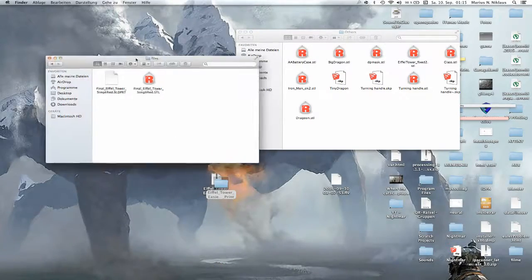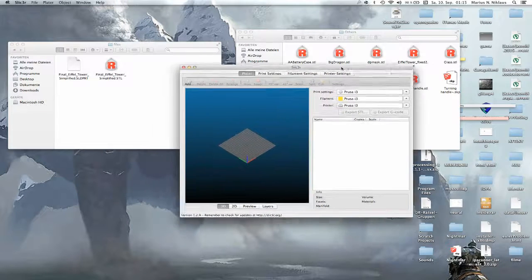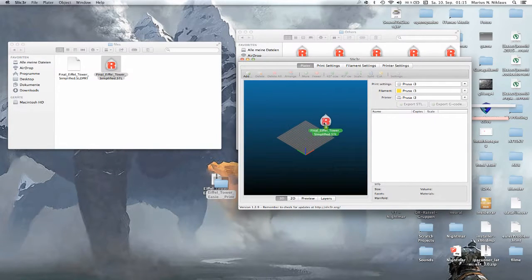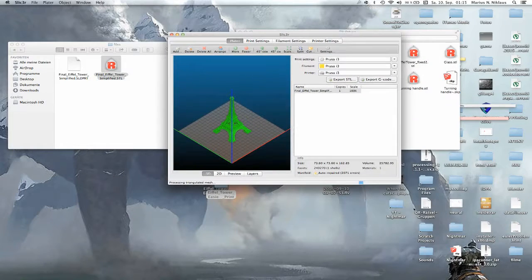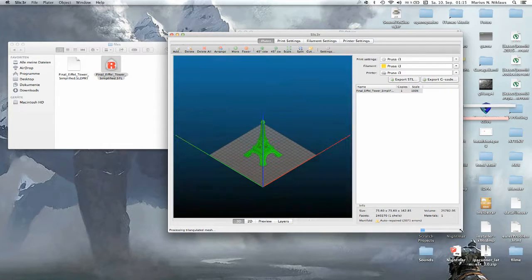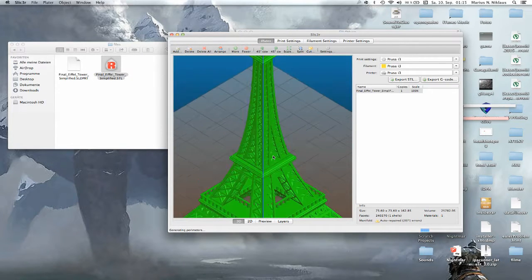And then what you do next is you slice the model. Now I use the slicer for this purpose, and here is where all the settings for your 3D printer will be configured.